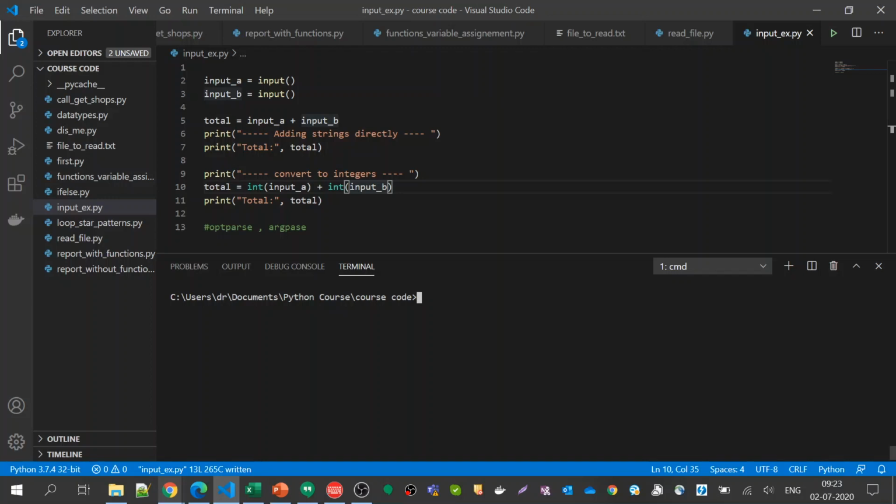That error must be caught. That means we should be aware of that error, and we should write code to find out that if this error occurs, then this could be a string. So we need to write that. That I will cover in error handling and exception handling. This is how it is done.